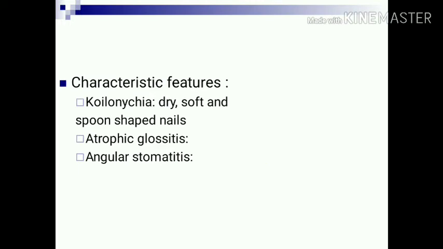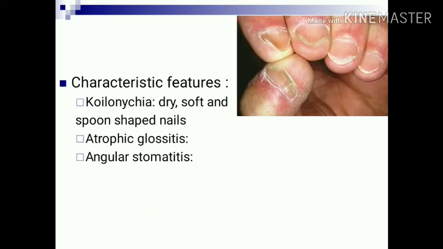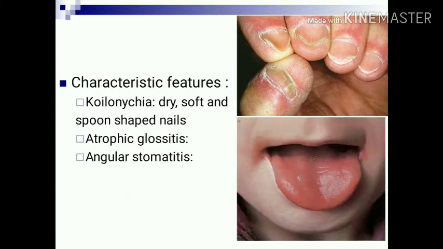Characteristic features of iron deficiency are koilonychia, that is dry, soft and spoon shaped nails. There is atrophic glossitis, loss of papillae on the tongue, and angular stomatitis, you can see in the figure.